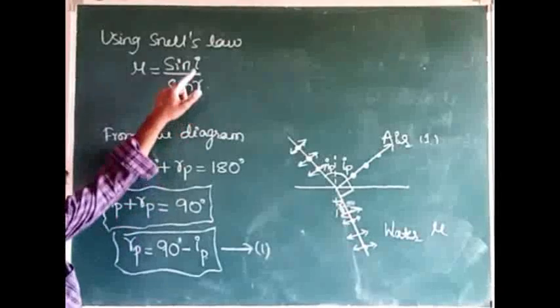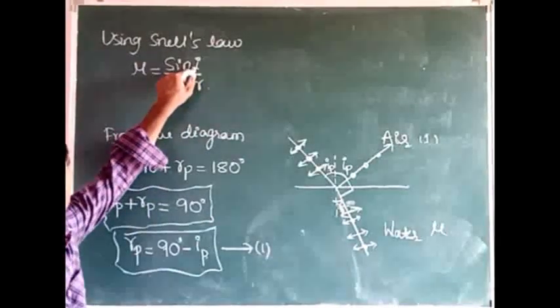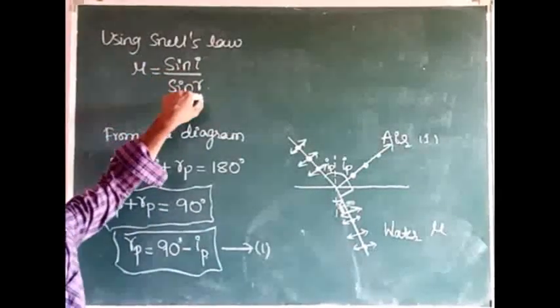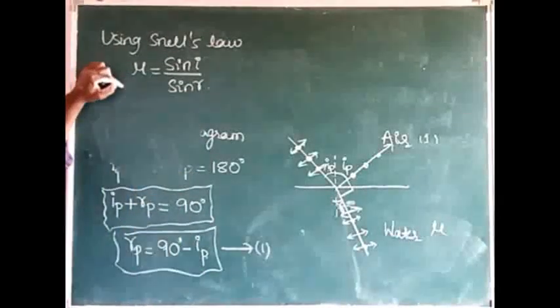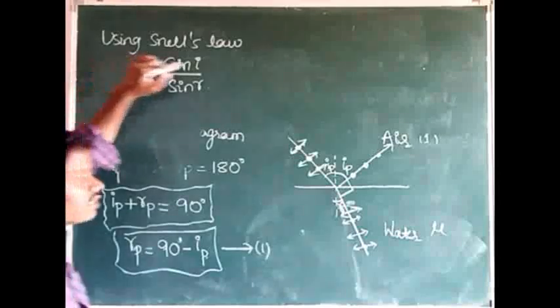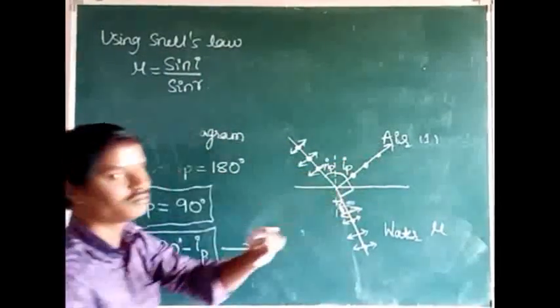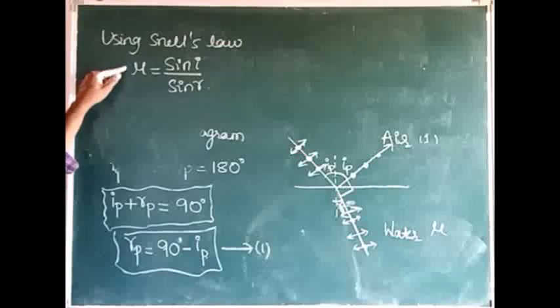If the angle of incidence is equal to the polarizing angle, then the angle of refraction becomes RP. Here it is mu2 by mu1, but the refractive index of the second medium is taken as mu, and the refractive index of the first medium is taken as 1. That is why it is mu by 1.